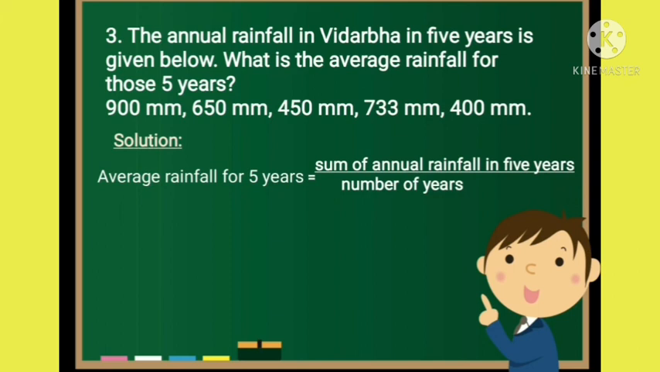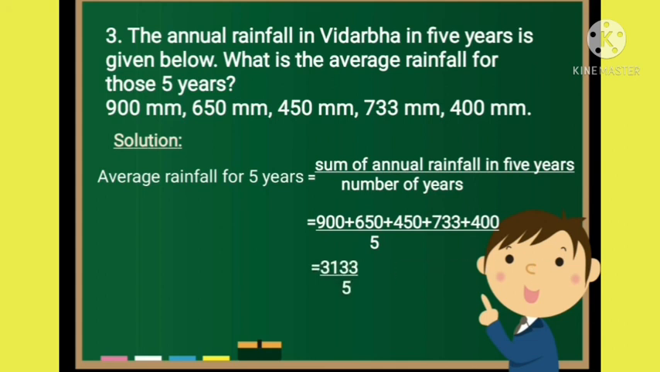First, we will write the formula. Average rainfall for 5 years is equal to the sum of the annual rainfall in 5 years upon the number of years. Let us add the annual rainfall in 5 years, that is 900 millimeters plus 650 millimeters plus 450 millimeters plus 733 millimeters plus 400 millimeters upon number of years, which is 5.